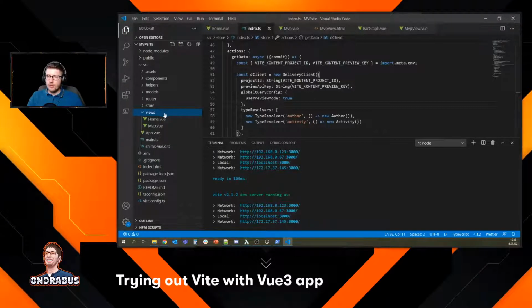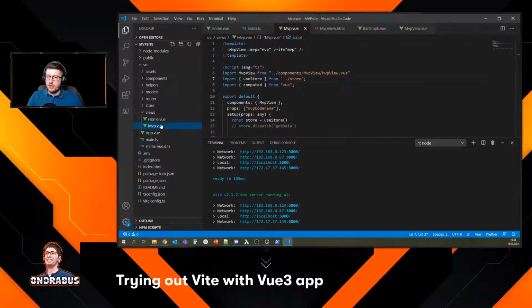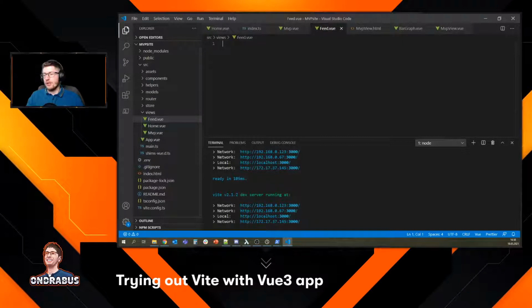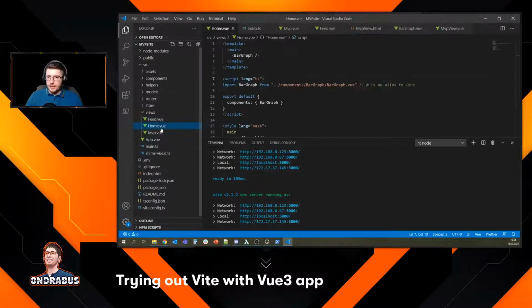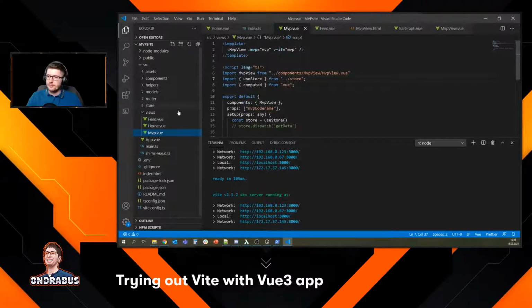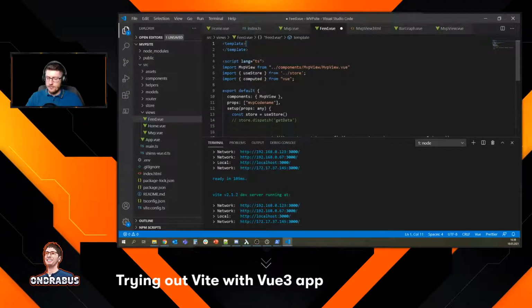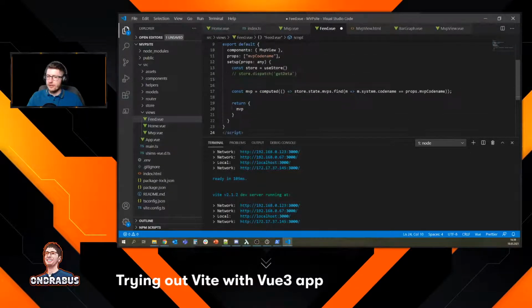The next part, what I want to do is create a new view here. Let's call it feed. And what I want to do here is get all the activities and display them from the newest one to the oldest. So let's just create it here. What I always do is just copy an already existing file and just change what I don't need here.